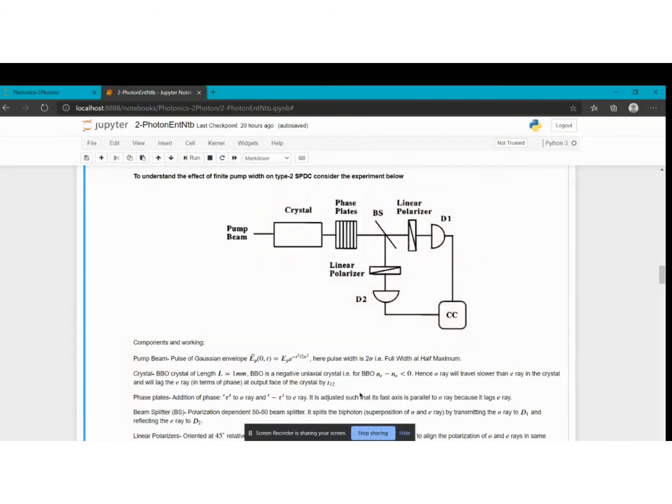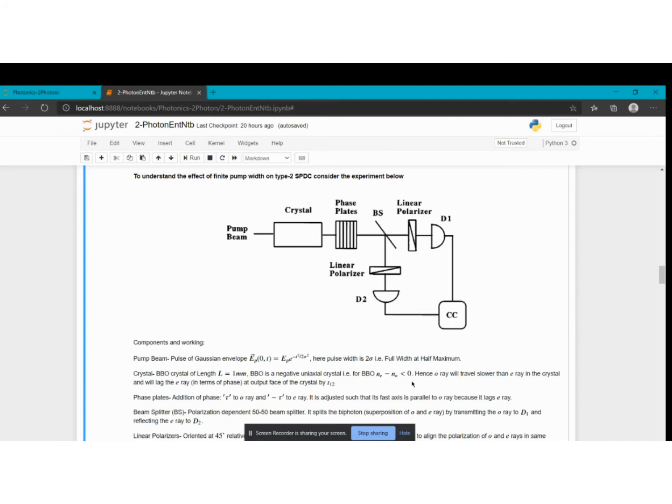After that, the biphoton will go into the phase plates, and the phase plates will do exactly the opposite of what happened in the crystal. That is, the O ray will travel faster than the E ray, so it will gain a phase of tau, and the E ray will lose a phase of tau.